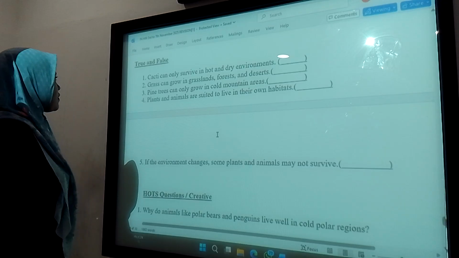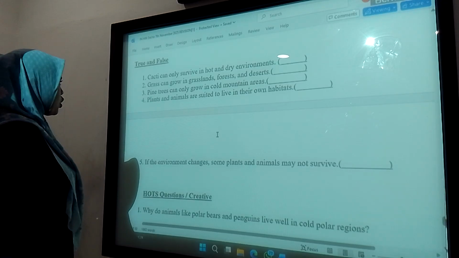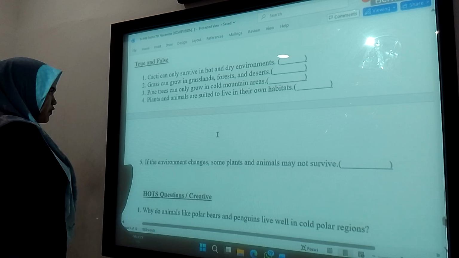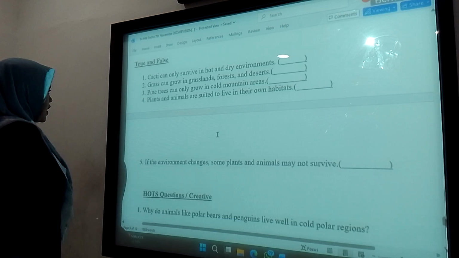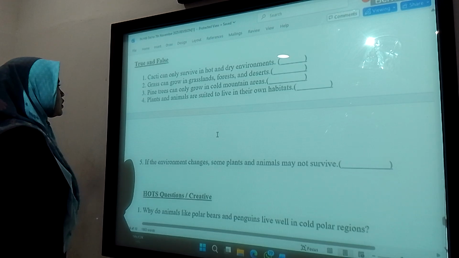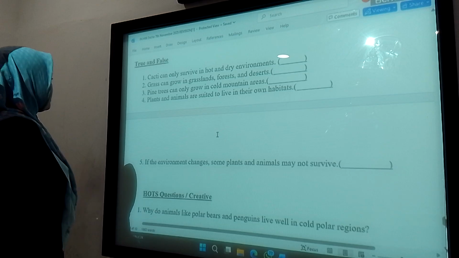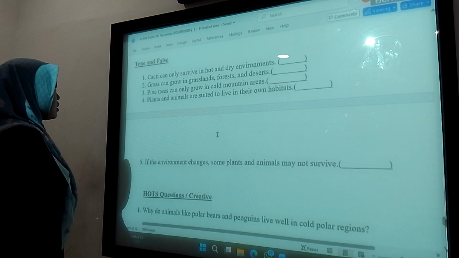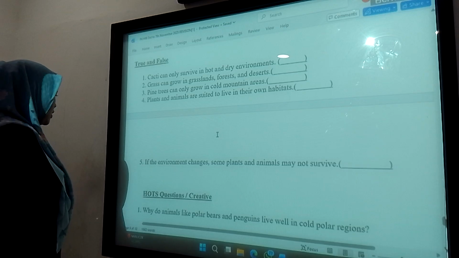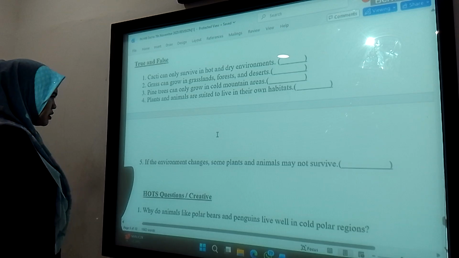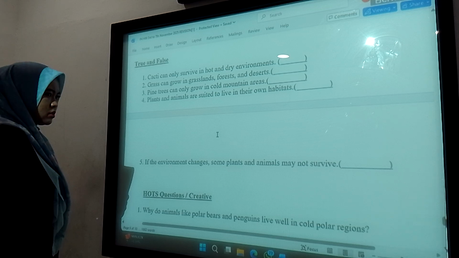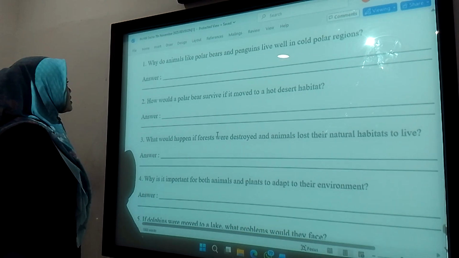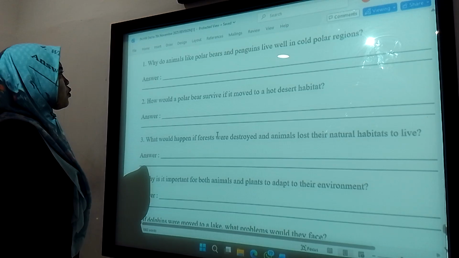Okay, number one, tea can only survive in hot and dry environments. False. Number two, grass can grow in grassland, forest, and desert. True. Number three, pine trees can only grow in cold mountain areas. False. Four, plants and animals are suited to live in their own habitats. True. Number five, if the environment changes, some plants and animals may not survive. True. Okay, it's true.